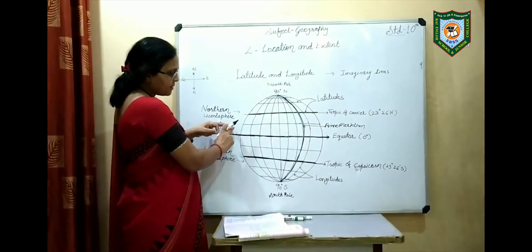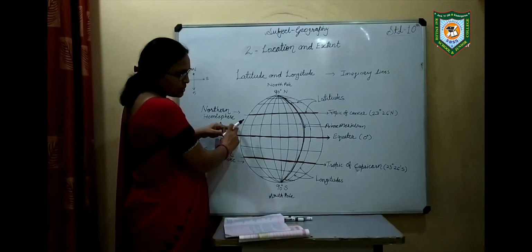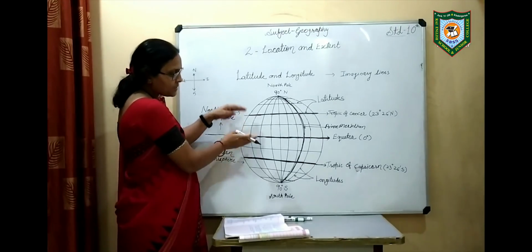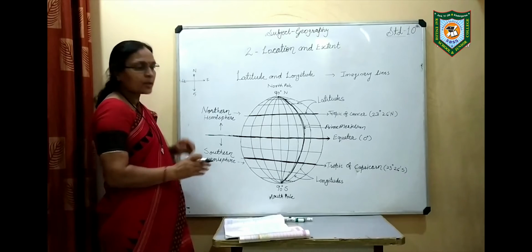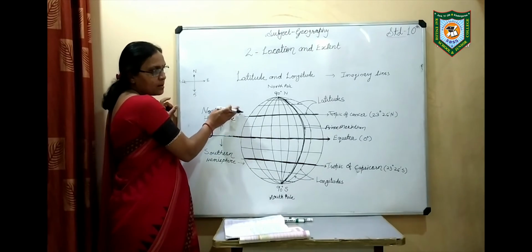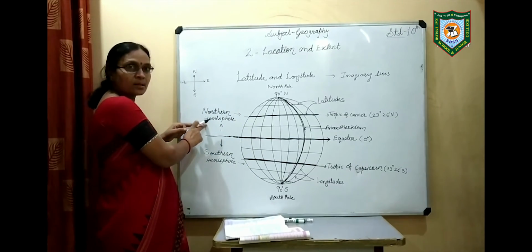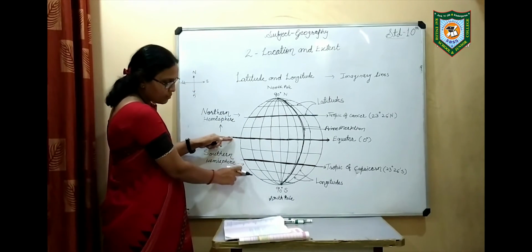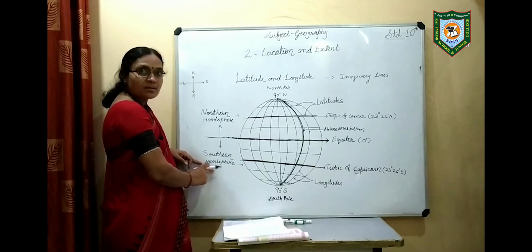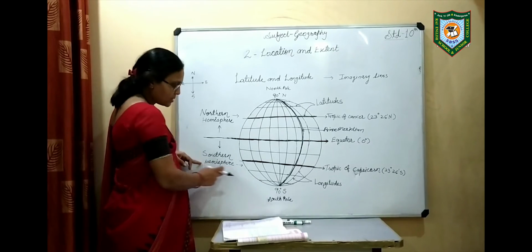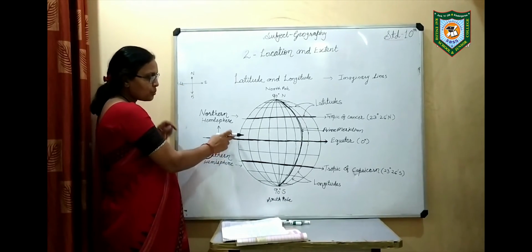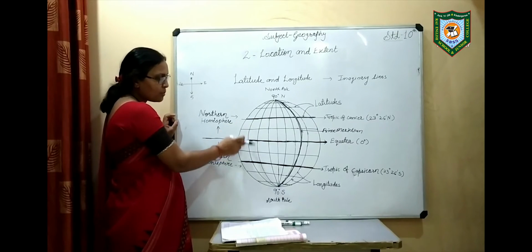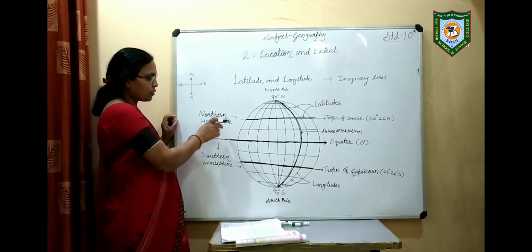Due to this equator, the globe is divided into two halves. The upper half of this globe is called the northern hemisphere because this is the north pole, and the lower half of this globe is called the southern hemisphere, with the south pole. So due to this equator, the globe is divided into the northern hemisphere and the southern hemisphere.